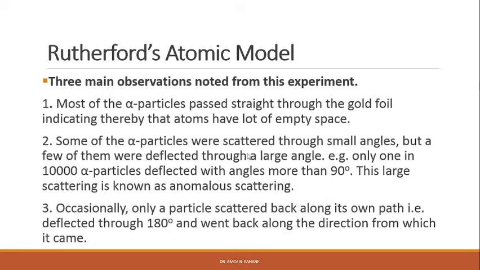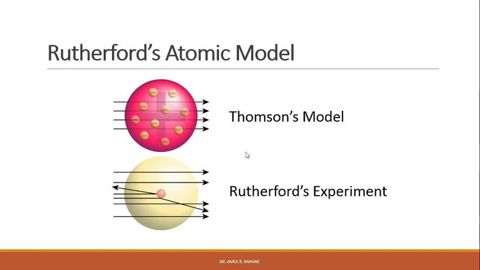Another observation is that occasionally a particle scattered back along its own path, that is, deflected through 180 degrees and went back along the direction from which it came. So these are the three main observations noted by Rutherford from his experiment.